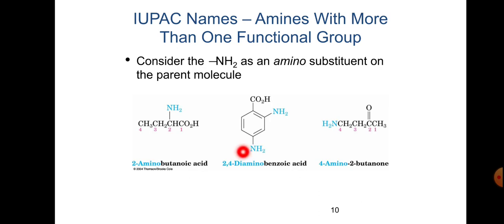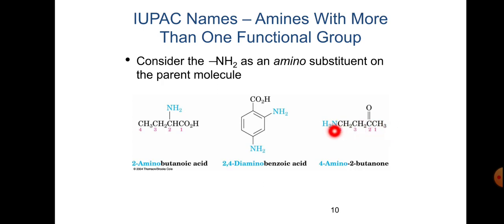And here is the second example, 2,4-diaminobenzoic acid. Simply this is benzoic acid, and the second position is amino and the fourth position is amino, 2,4-diaminobenzoic acid. And here 4-amino-2-butanone. This is the main chain, and the carbonyl C double bond O is the functional group superior to amino, so that's why the numbering is 1, 2, 3, 4.